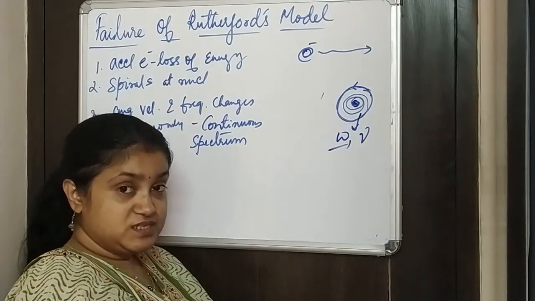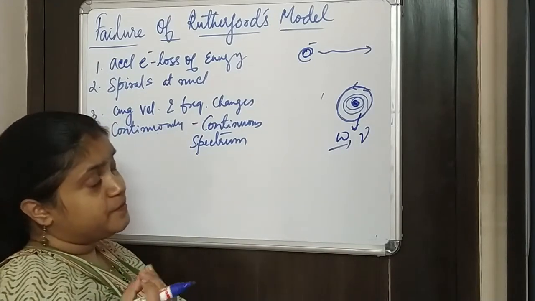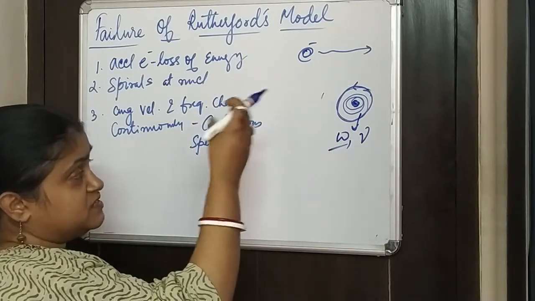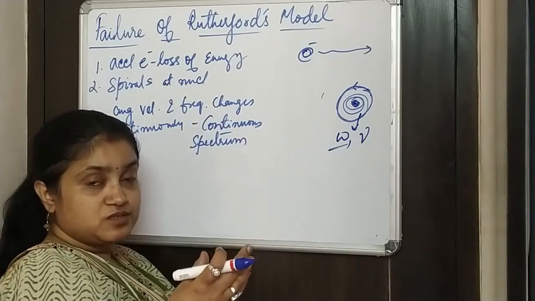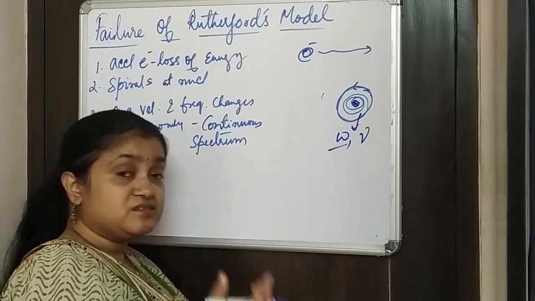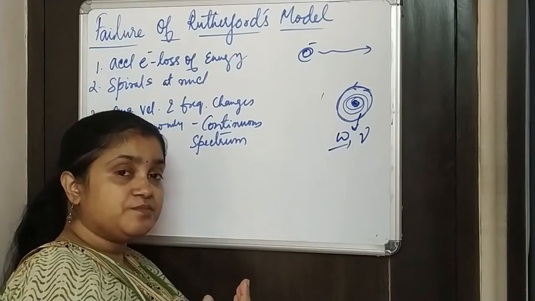And if the frequency continuously changes, this is a continuous process. So the radiation that comes out, and thereby the spectrum, has to be a continuous spectrum.